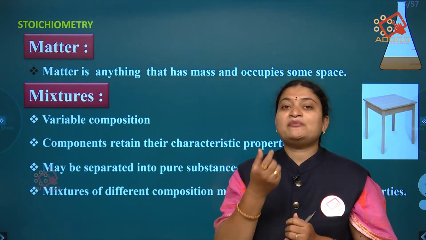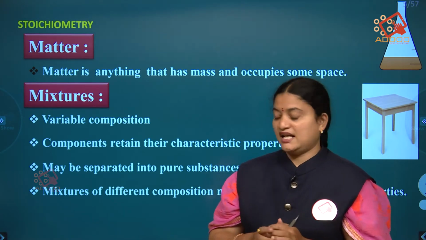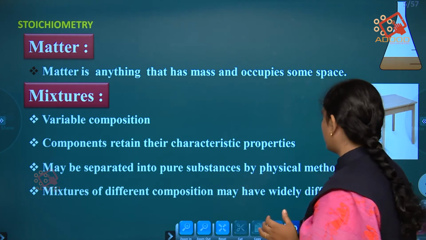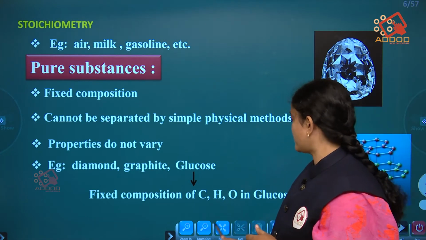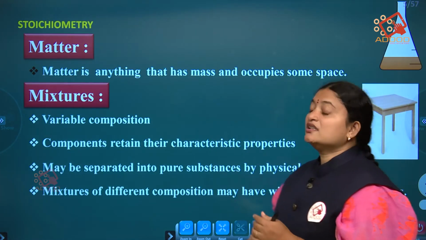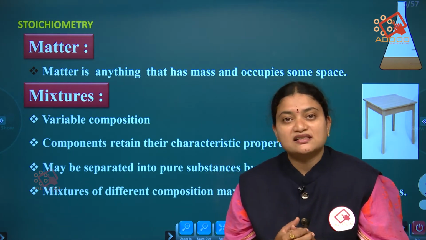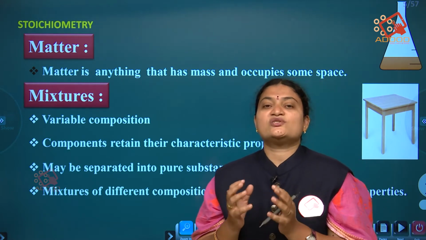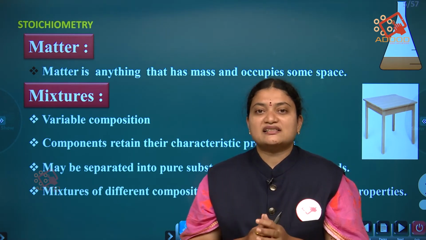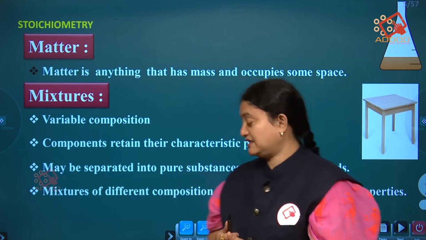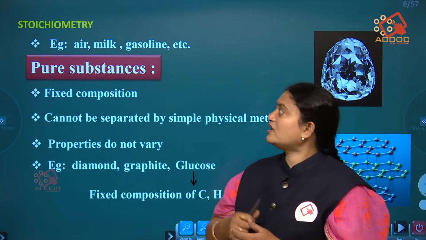Further, these mixtures are divided into two types, homogeneous mixtures and heterogeneous mixtures. The name itself indicates: homo means same, hetero means different. Homogeneous mixtures are those with a fixed composition, where the same components are present. And heterogeneous mixtures are those where different types are mixed with each other. Now let us see the next one.